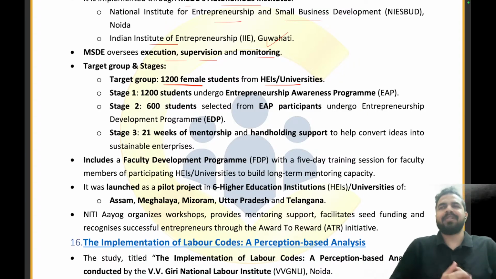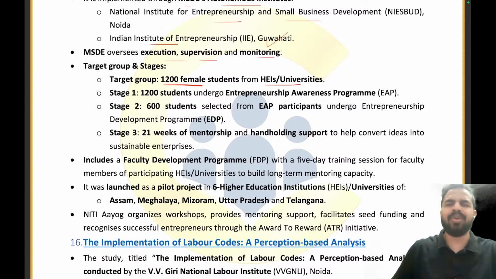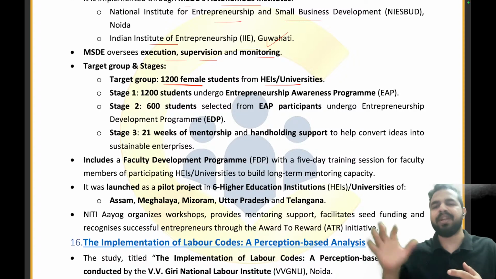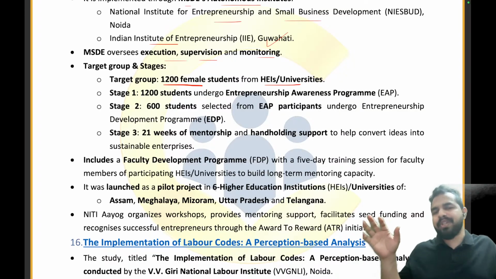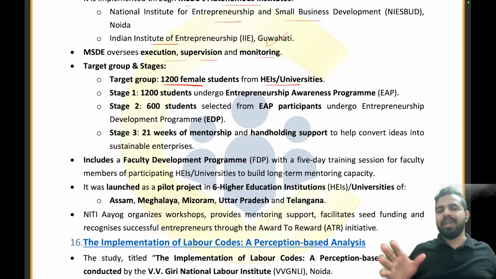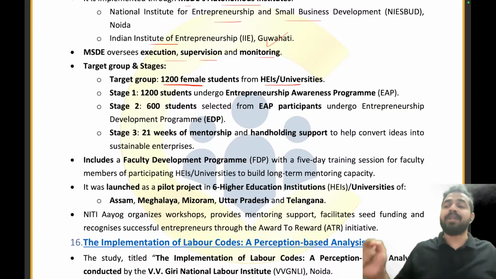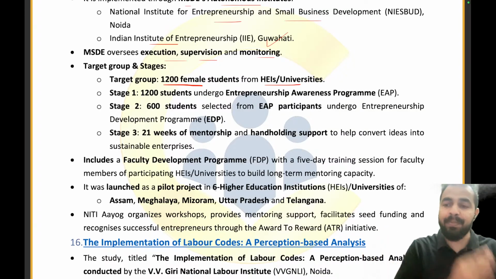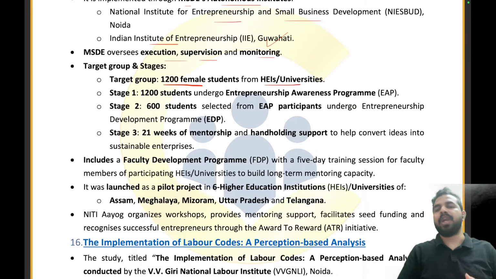Some of them will think, okay, I already have a placement, so I will think about entrepreneurship later on. So what happens is that only 600 students are left, and now they have been selected for the entrepreneurship development program. Now we are asking for their ideas, we are helping them to convert these ideas into real life. How? Because after the development program, we will have 21 weeks of mentorship and handholding support to help them convert their ideas into sustainable enterprises.